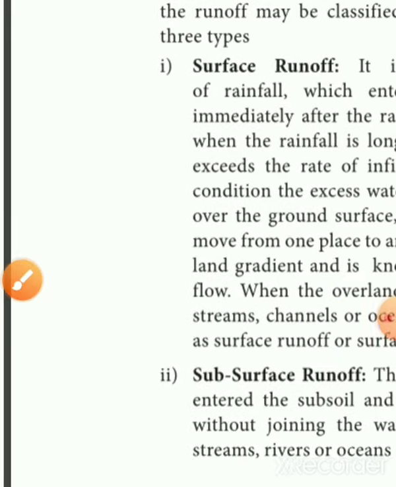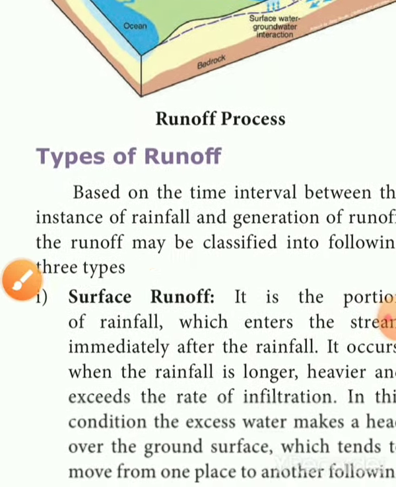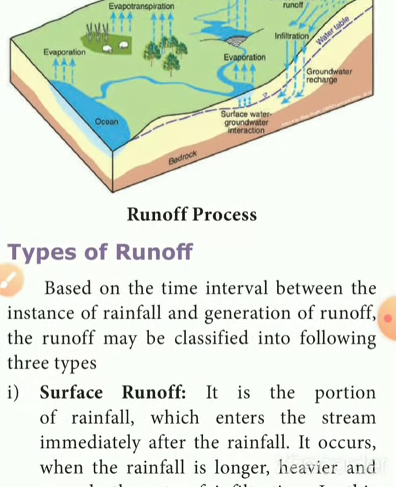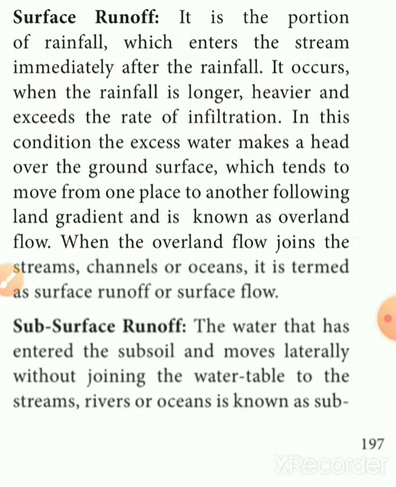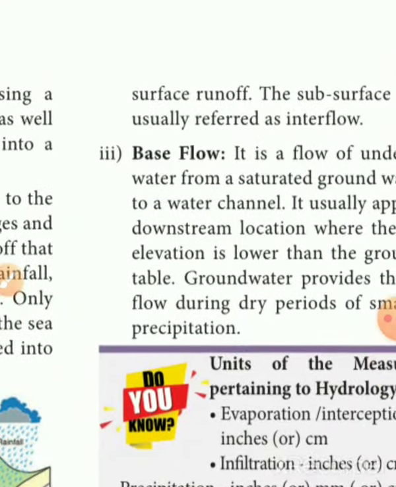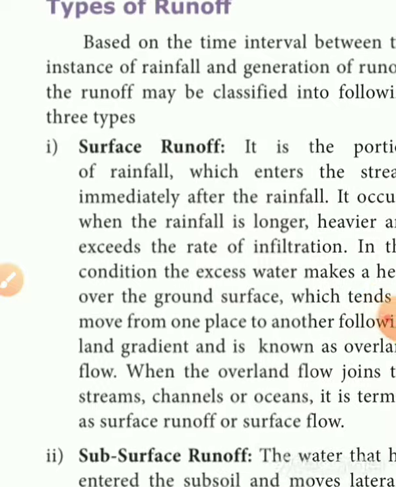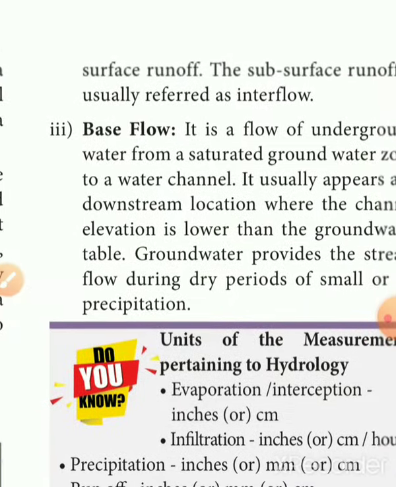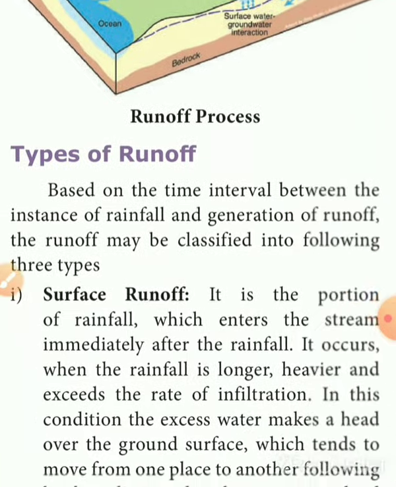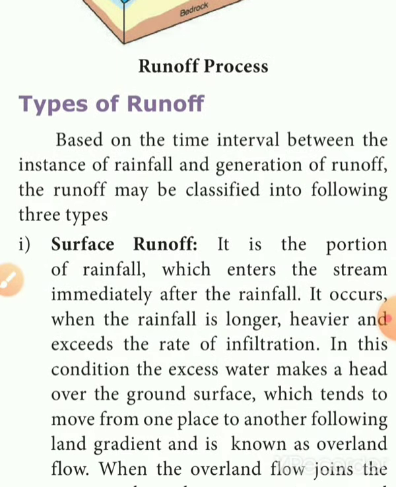So next, types of runoff. There are three types of runoff. The first one is surface runoff, the next is subsurface runoff, and the next one is base flow. Based on the time interval between the intensity of rainfall and the generation of runoff, runoff may be classified into the following three types.